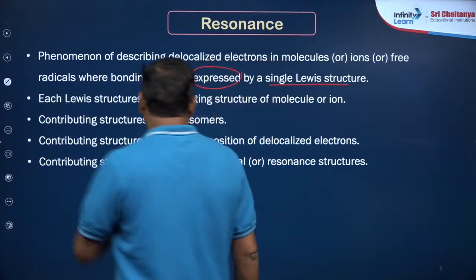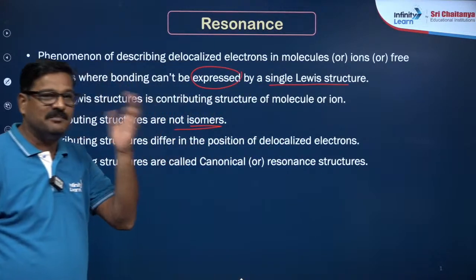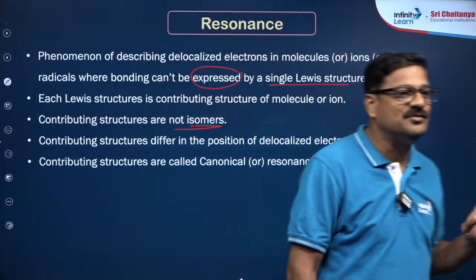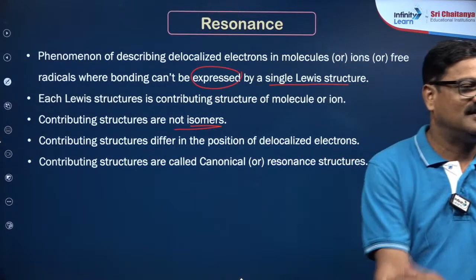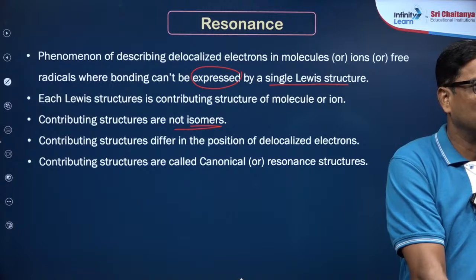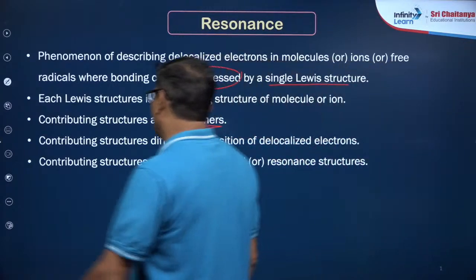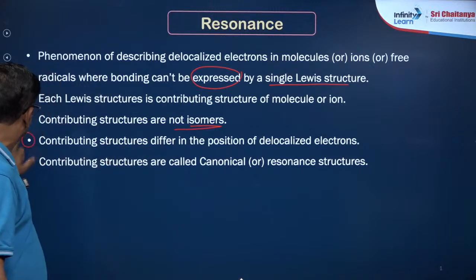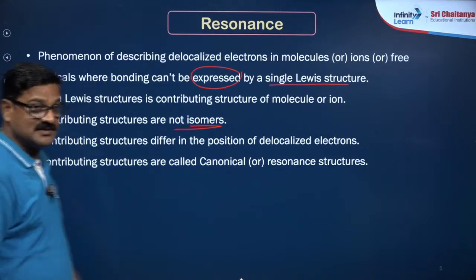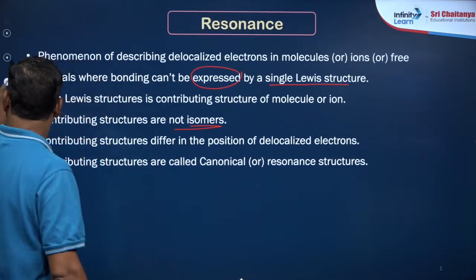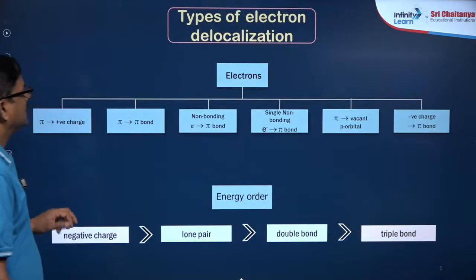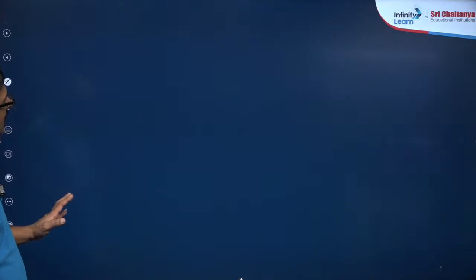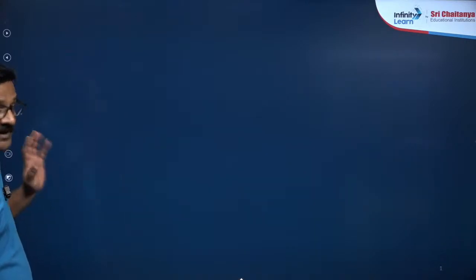Contributing structures are not isomers, beta, they are imaginary pictures. Contributing structures differ in the positions of electrons. I am going to tell you these two points are very, very important. I'll come back to this.